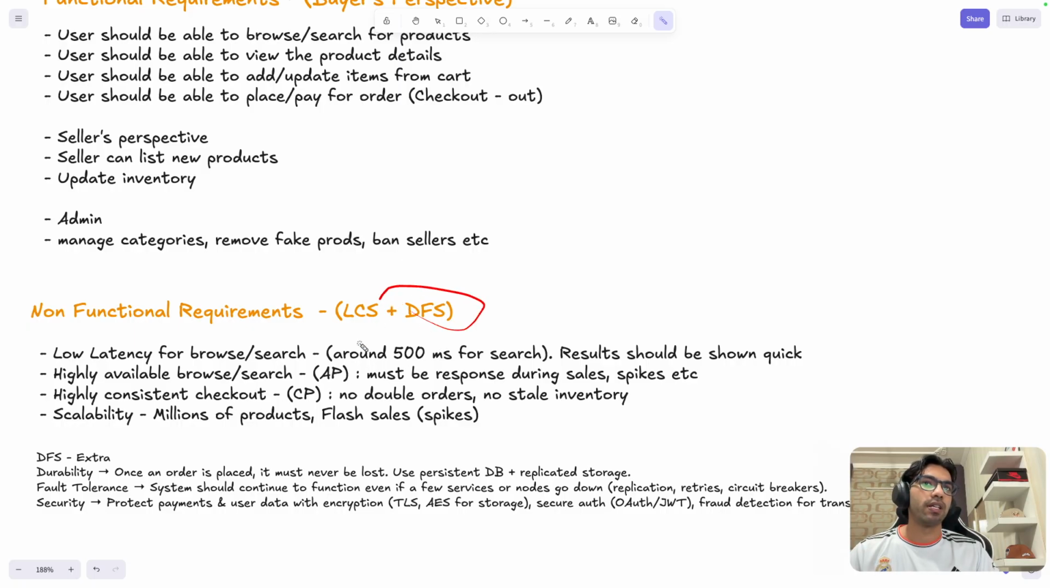Coming to DFS, right? DFS is durability, fault tolerance, and security. Generally, these are extra. You don't need to go into much detail, but durability is important. It's like if I place an order for an iPhone, you can't come and say, okay, we did not get your order. These kinds of things should not happen, right? So that's why this is important to mention, but I would not spend too much time on this, right?